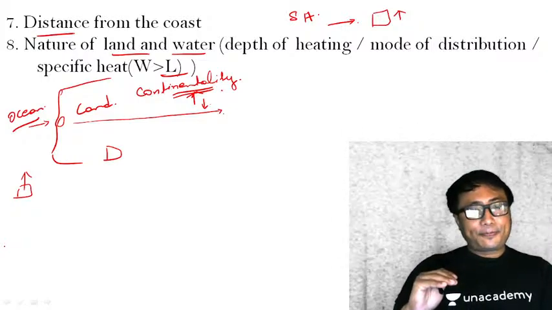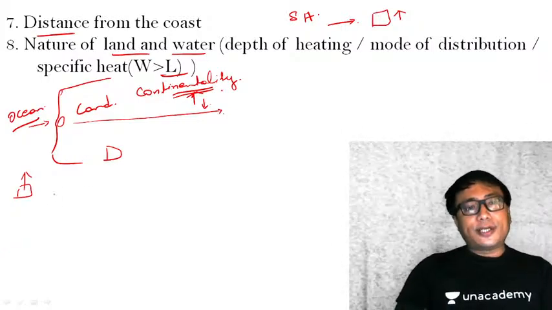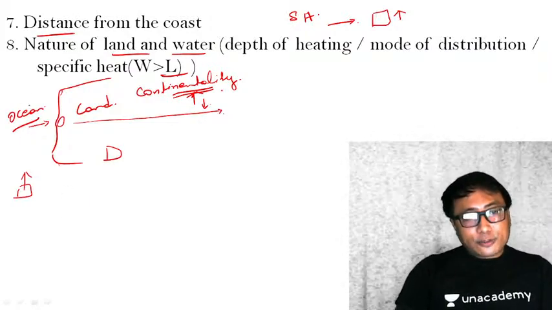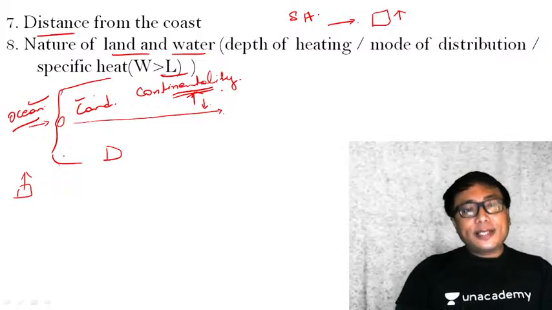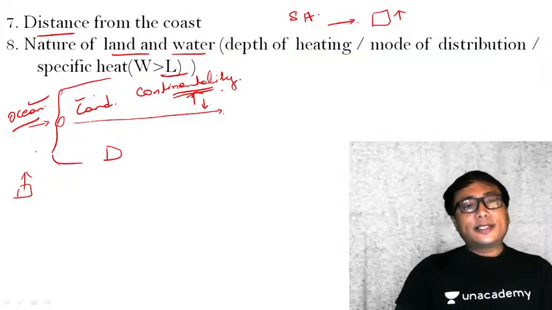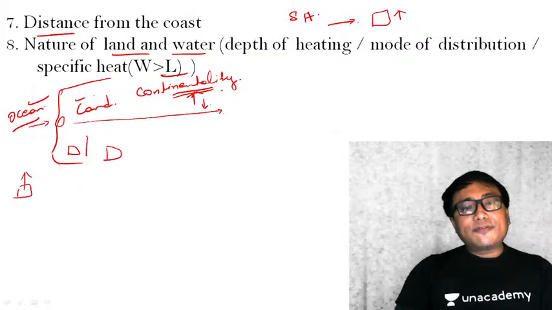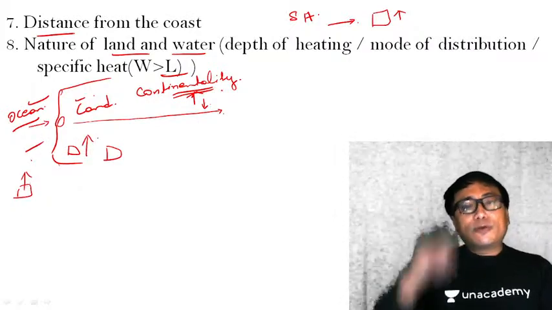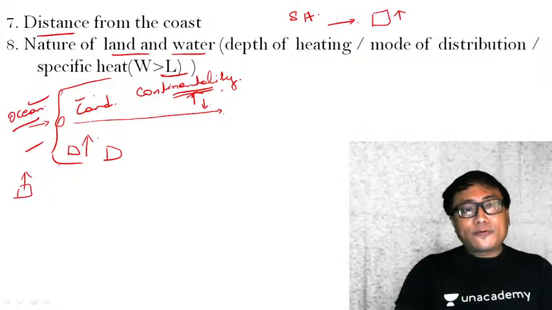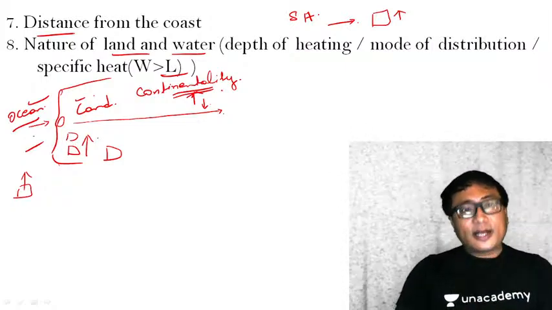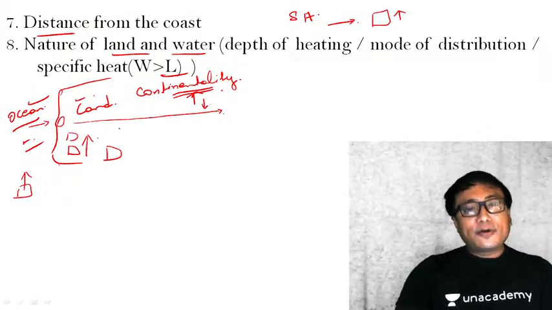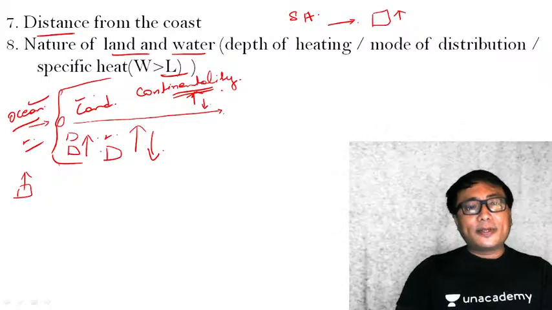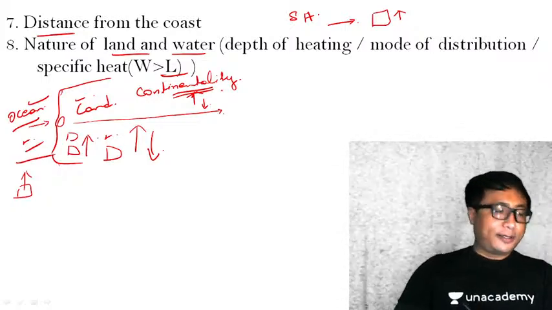But for the land, the specific heat is much lower, which means it requires less heat to change the temperature of the land. Now, because of this, say for example, this is ocean, this is land. During daytime, the increase in the temperature of the land will be much faster as compared to water. During night time, the cooling down of the land will be much faster as compared to the water.